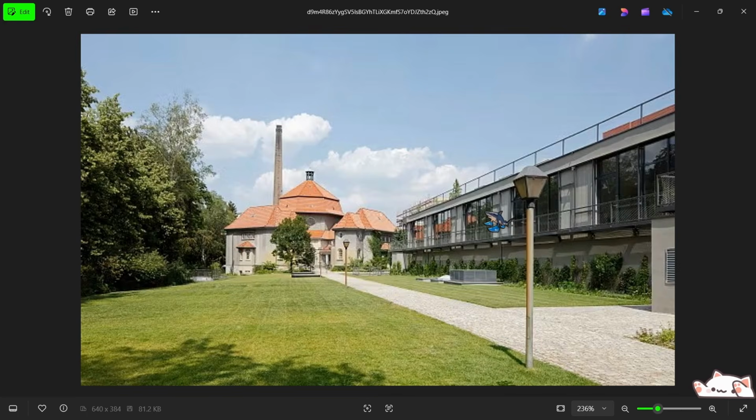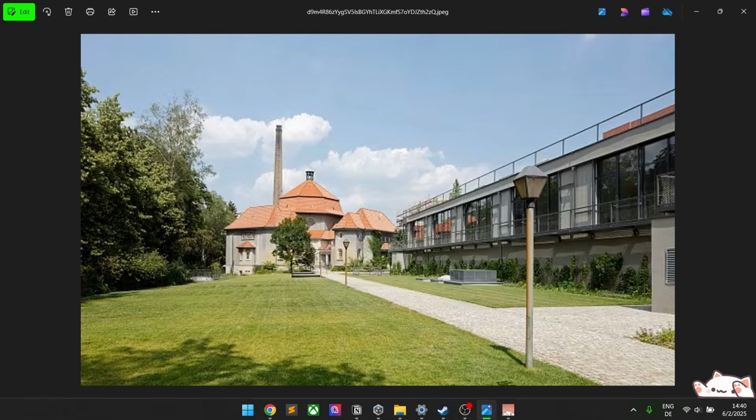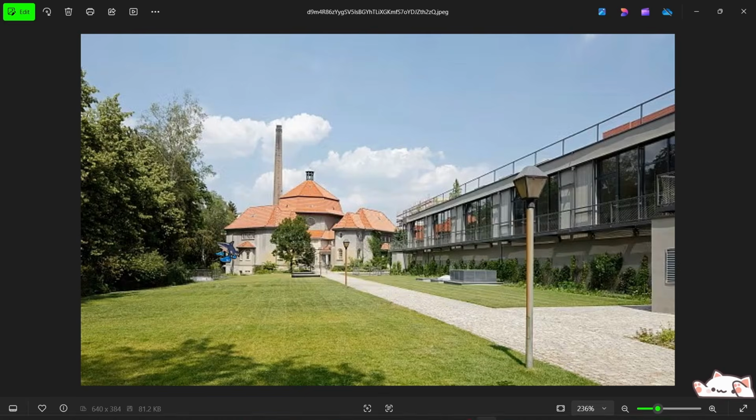We can go for a more simplified look. So what I decided to do with this image is make it more simplified and make it look more like a video game asset. For that, I decided to stylize it with a generative AI tool.